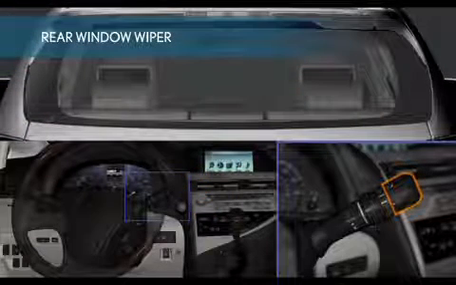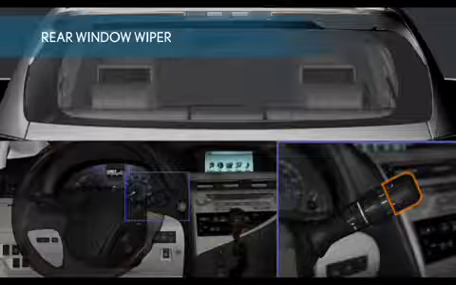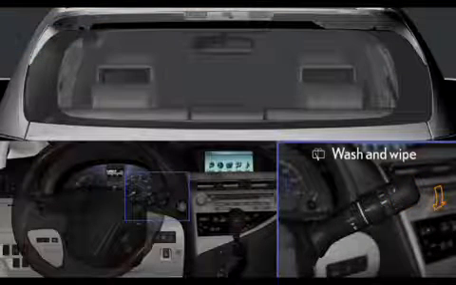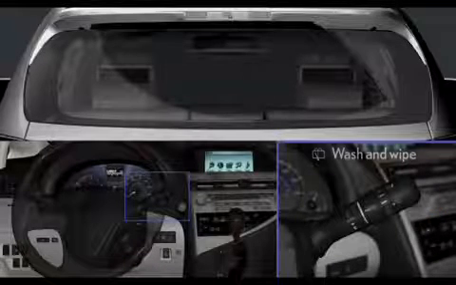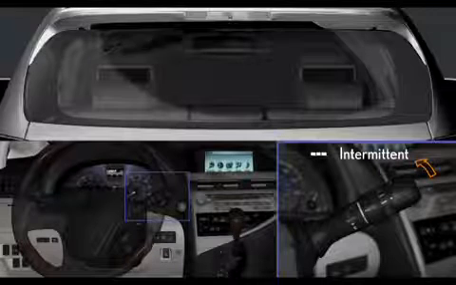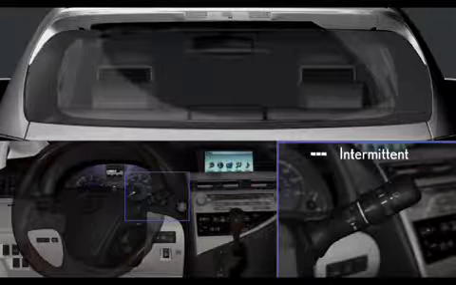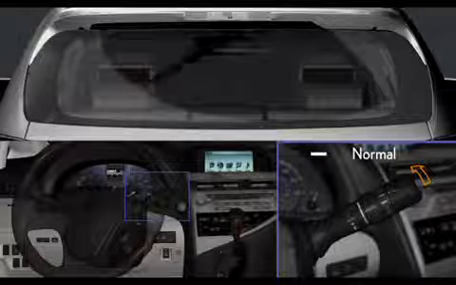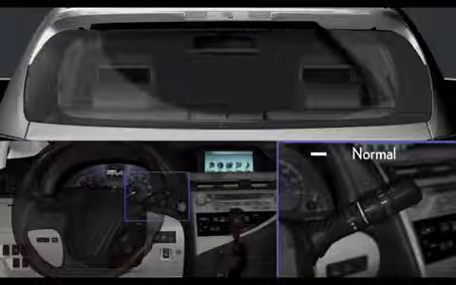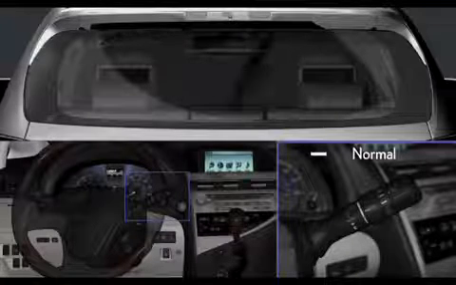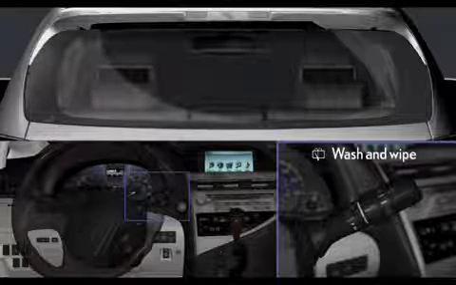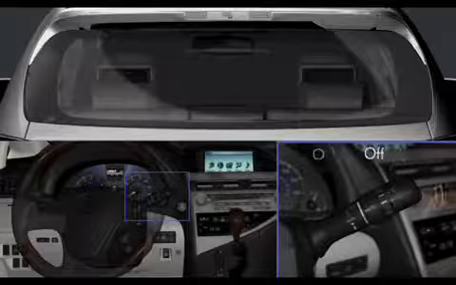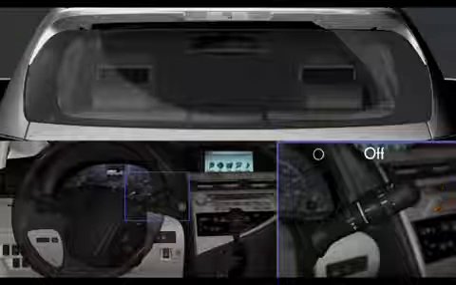Rear wiper. Twist the end of the stock to control the following functions. Wash and wipe. Intermittent. Normal. Wash and wipe. Twist the end of the stock to its original position to turn off.